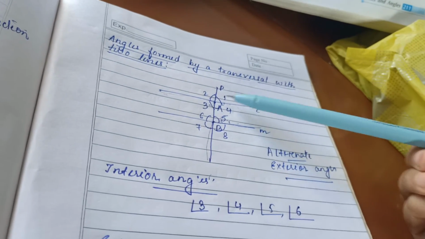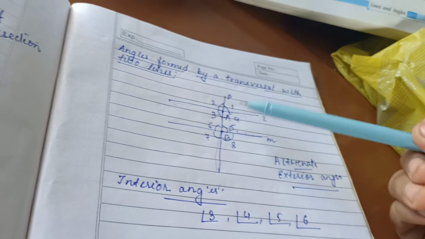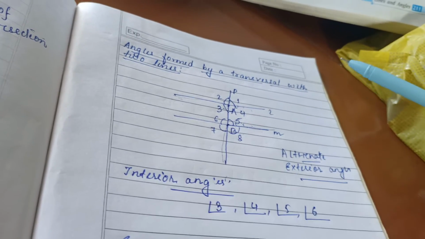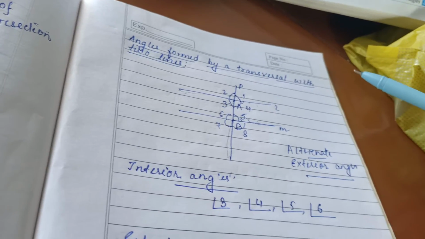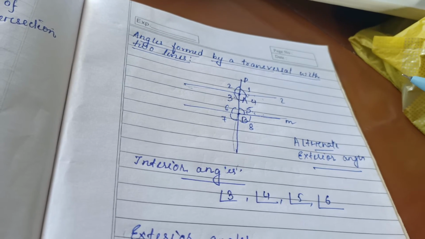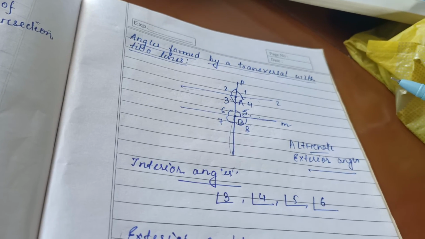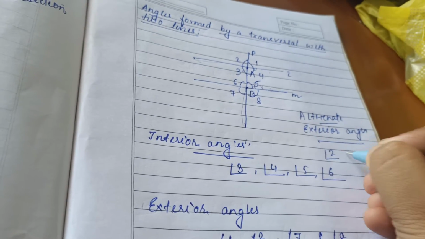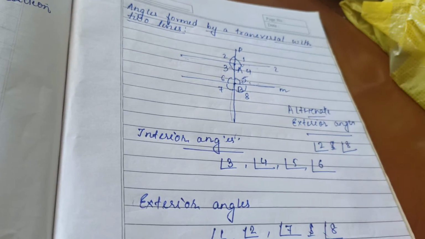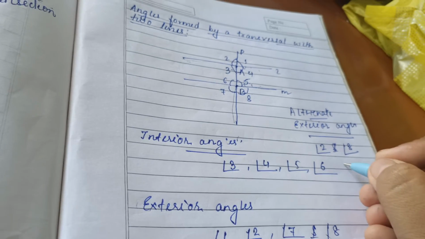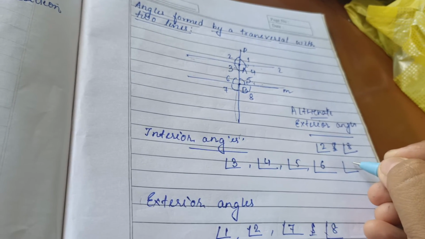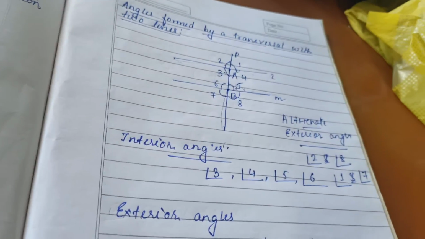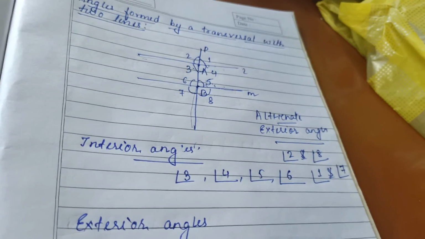So among the exterior angles 1, 2, 7 and 8, angles 2 and 8 form a pair of angles in which one arm of each angle is on the opposite side of the transversal. So angle 2 and angle 8 will form a pair of alternate exterior angles. Similarly, angle 1 and angle 7 will form a pair of alternate exterior angles.